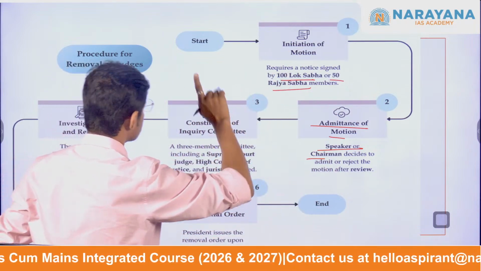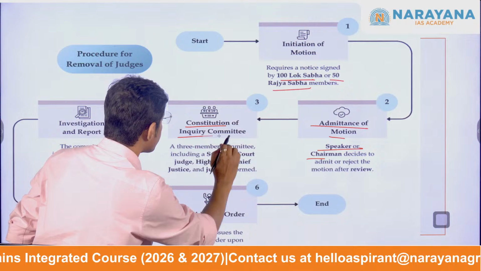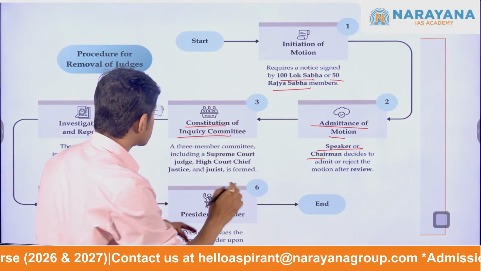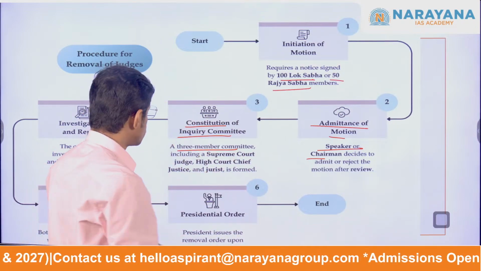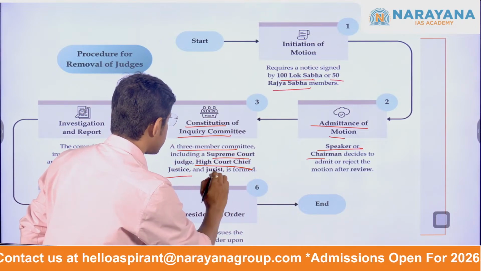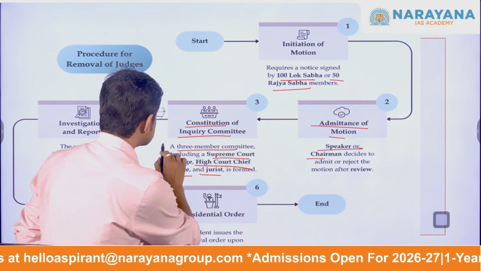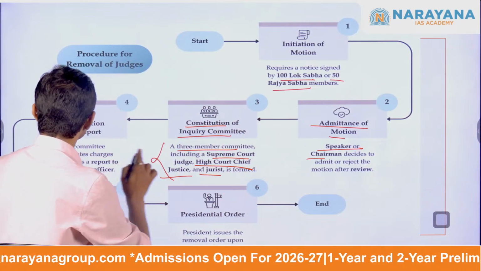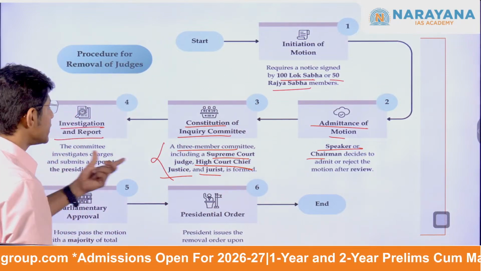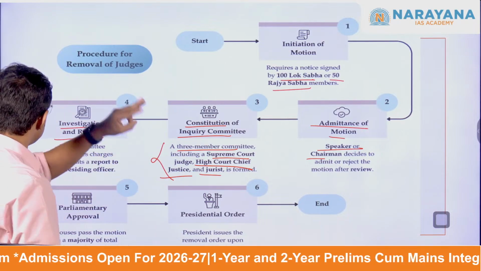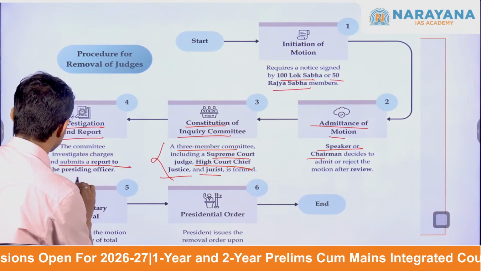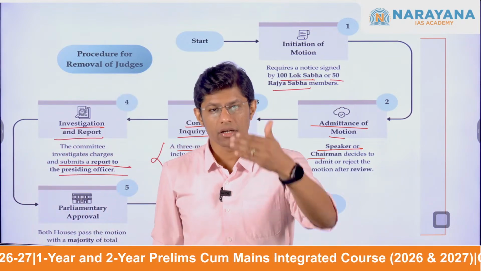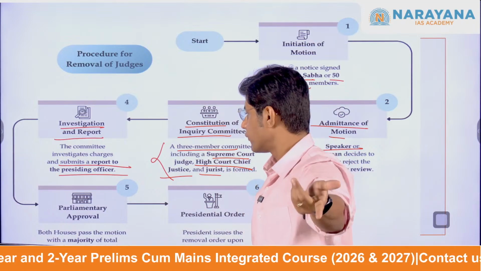The third stage is constitution of the inquiry committee. The presiding officer constitutes a 3-member committee including a Supreme Court judge, a High Court chief justice and a jurist. Again, remembering these 3 members is important for your examination. The fourth stage is investigation and report. This committee of 3 members investigates the charges, prepares a report and submits it to the presiding officer.